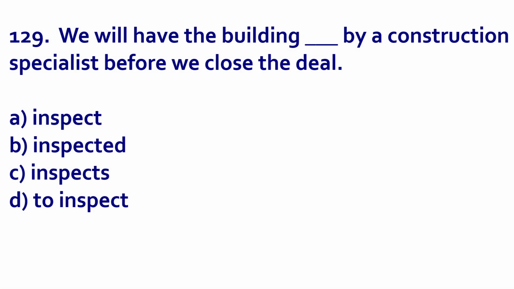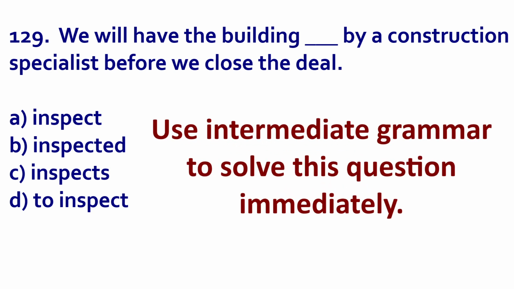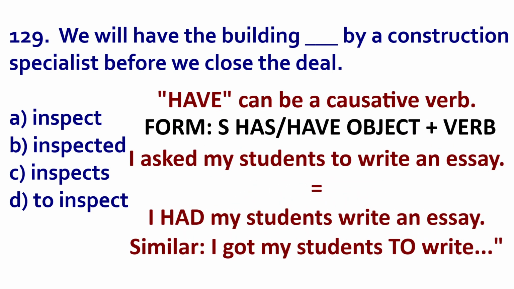Let's go to 129. If you have intermediate grammar, you will get this answer. When you use a causative verb, you use it like this. When you use have as a causative verb, you use it like this. I asked my students to write an essay. I had my students write an essay. Notice the form.